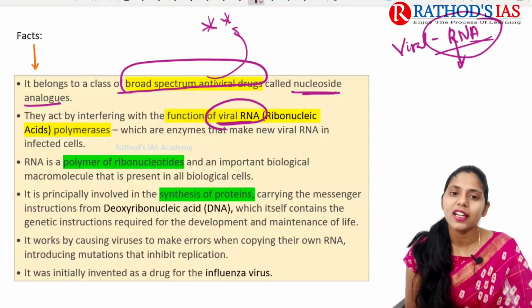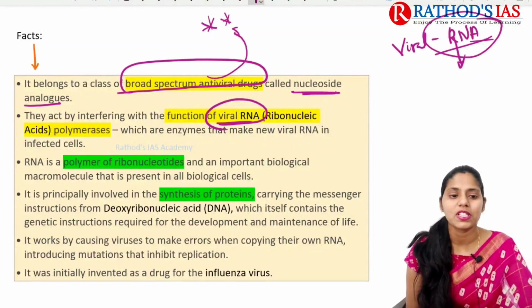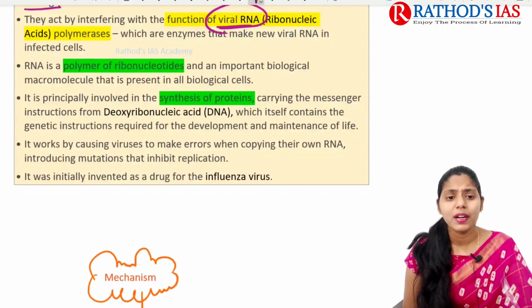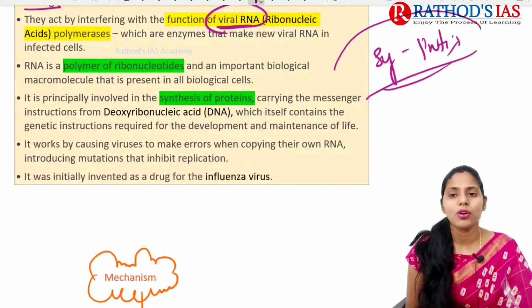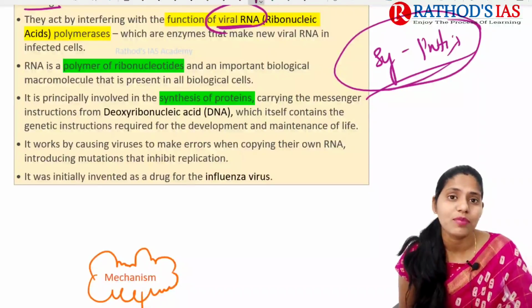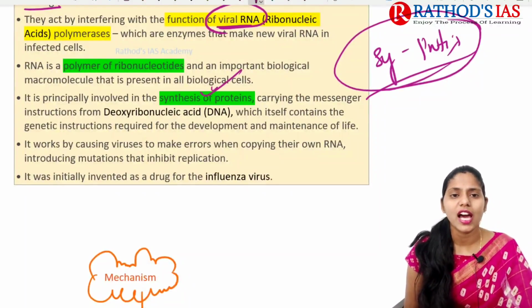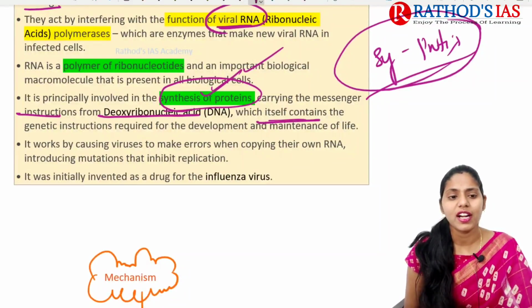This RNA is like a polymer of ribonucleotides, and it is very important especially for biological cells. So what is the important role played by RNA? It mainly is involved in the synthesis of proteins. We have different types of RNAs like messenger RNA, tRNA, etc. RNA is mainly involved in the synthesis of proteins, and it carries the messenger instruction from DNA, which itself contains genetic instructions required for the development or maintenance of life.